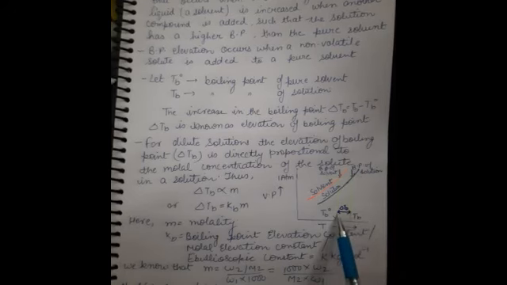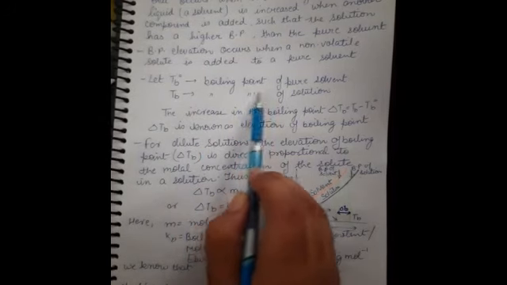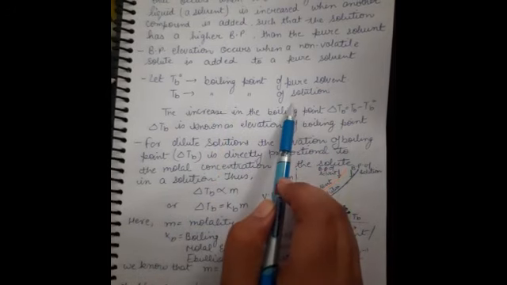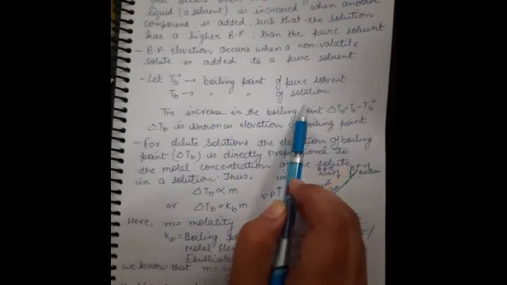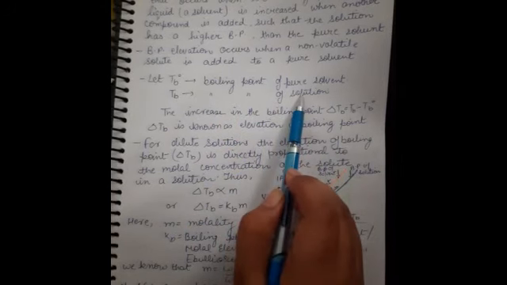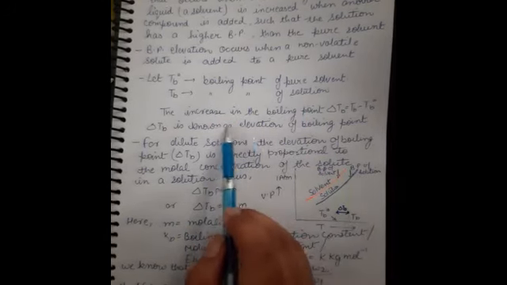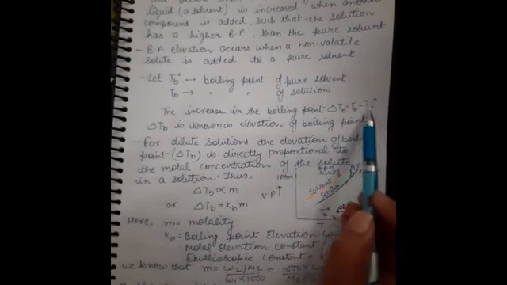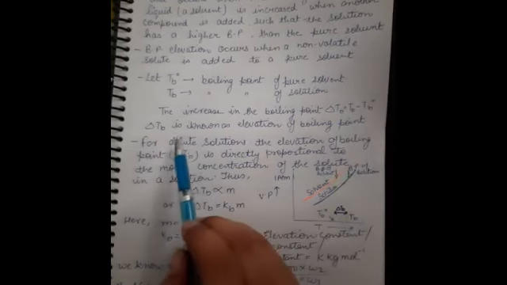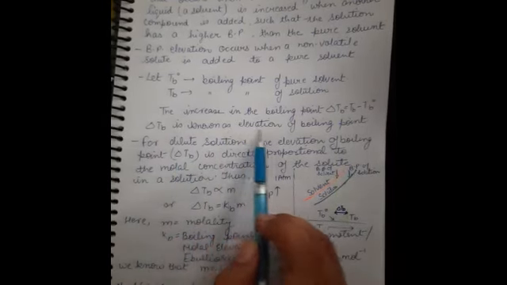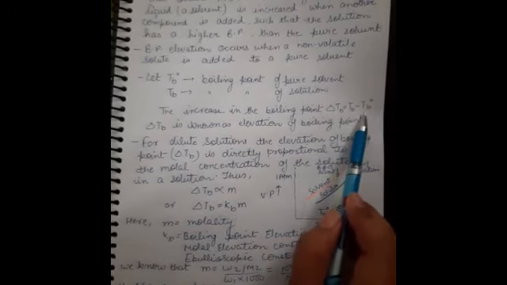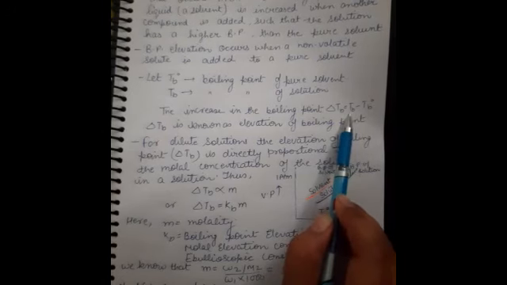So what is Tb naught? Tb naught is the boiling point of the pure solvent, and Tb is the boiling point of the solution. So Tb is more than Tb naught. The increase in the boiling point, delta Tb, is equal to Tb minus Tb naught. Delta Tb is known as the elevation of boiling point. Don't get confused in this: this is for the pure solvent and this is for the solution.